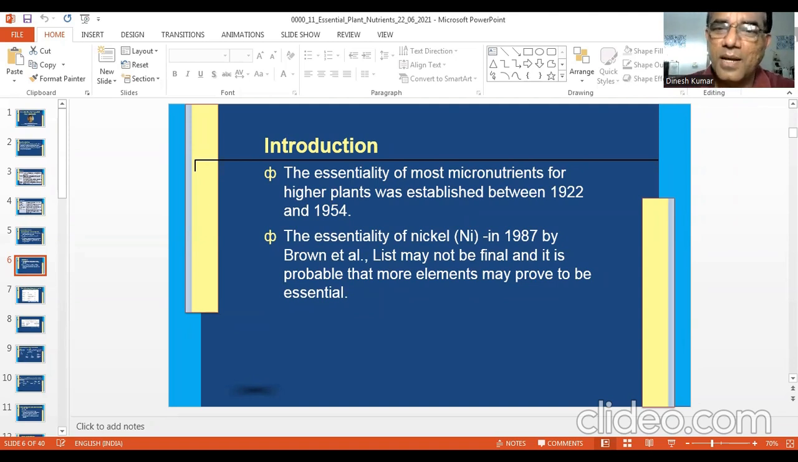But as of today, there are only 17 nutrients which are essential for plant growth, and nickel's essentiality was tested in barley. For the germination of barley seed, nickel was found to be essential. Or for the viability of the barley seed, nickel was essential. If there is no nickel, barley seeds will not be viable. Therefore, it was proved that it is essential for all other plants also.